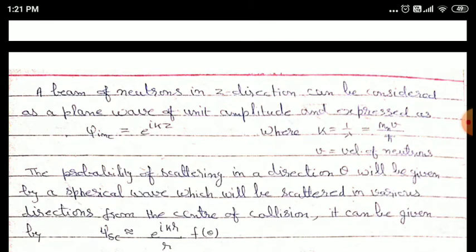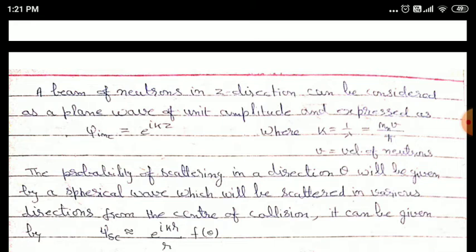A beam of neutrons in z direction can be considered as a plane wave of unit amplitude and can be expressed as psi incident is equal to e raised to power i k z. This is the relation for the incident beam where k is the wave number equal to 1 upon lambda and equal to m_n v upon h cross, where m_n is the mass of neutron. Here v is the velocity of neutrons which are bombarding a particular target.